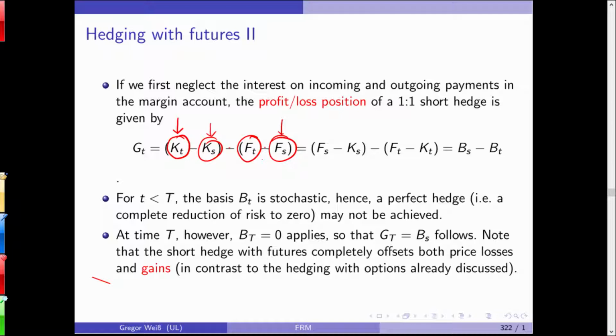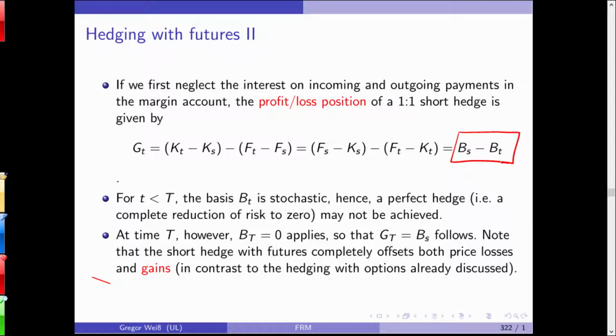So we are now getting the future price or the forward price, and we have to pay out the future price at the end of the maturity or at T. And if you now take this and compare it and rearrange it a little bit, you can see that actually Fs minus Ks minus Ft minus Kt, it's the difference between the basis right now and at the time we want to close the position. We want to settle the position.